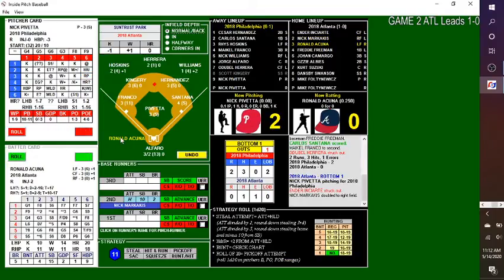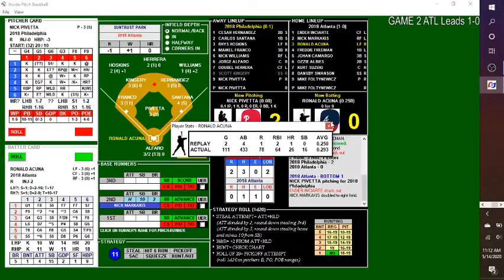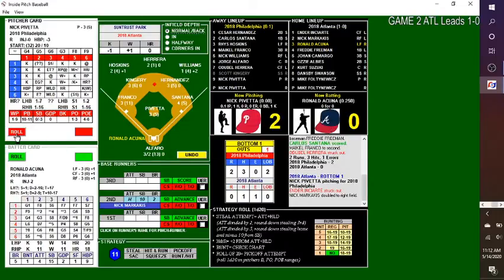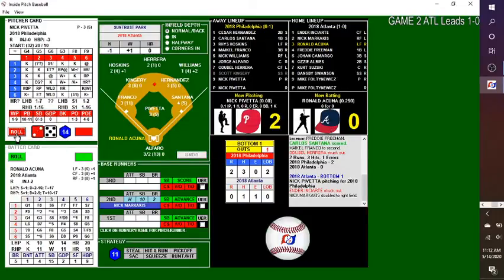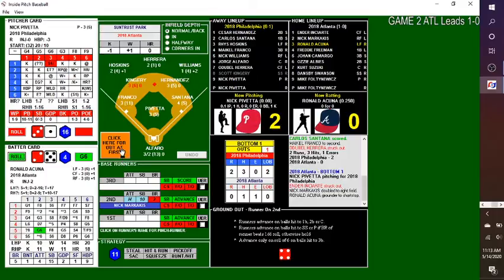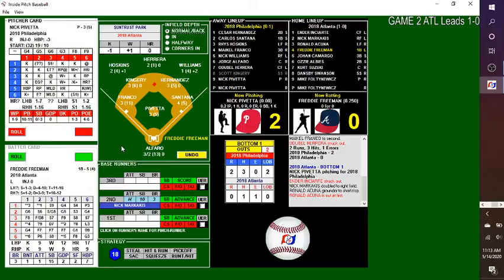And now the crowd's starting to feel it. Tying run at the plate, and Ronald Acuna. He's batting .250, but his one hit was a 2-run shot to put Atlanta up. Philadelphia would crawl back to tie the game. The pitch. Nothing doing there, so he'll hold up and wait for the next one. 2-5, ground ball, hit at Kingery. This could be trouble. Markakis holds at second, and they just go to first to get Acuna.